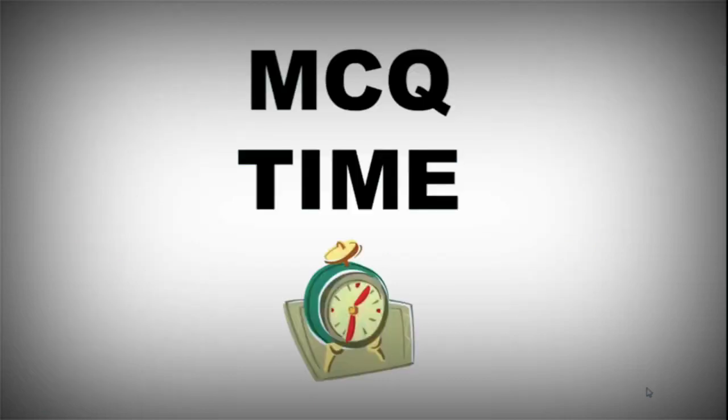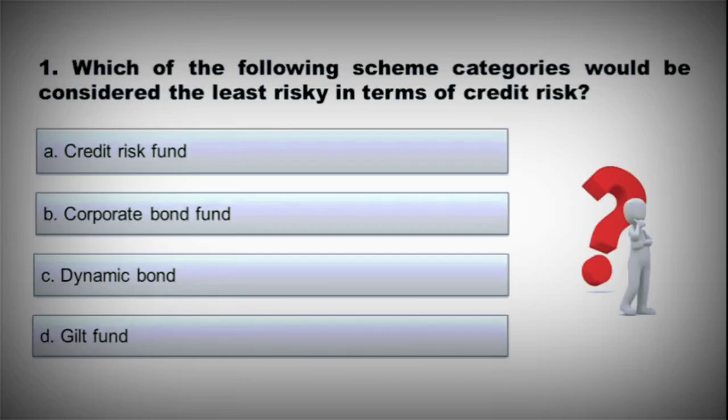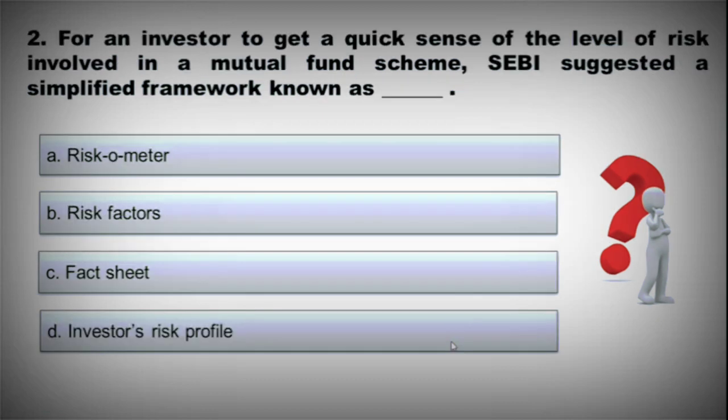Now let's come to multiple choice questions. Till now you must have got a better idea about this chapter. So now attempt these questions. Which of the following scheme categories would be considered the least risky in terms of credit risk? A, credit risk fund. B, corporate bond fund. C, dynamic bond. D, gilt fund. And the correct option is option D, gilt fund.